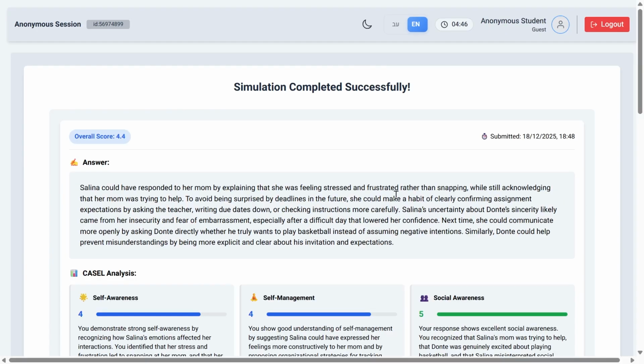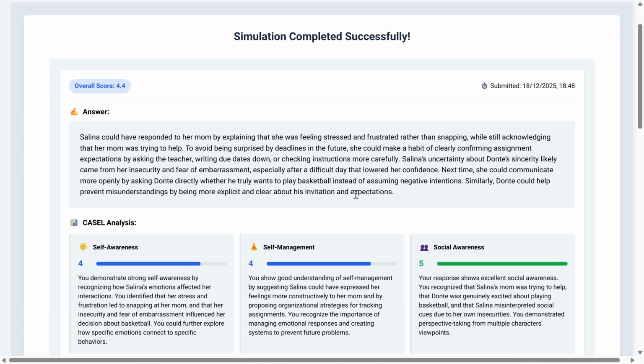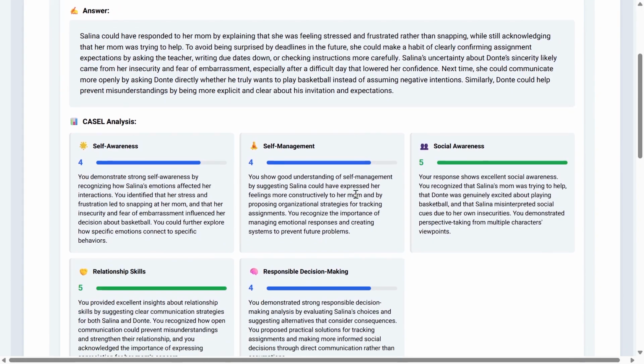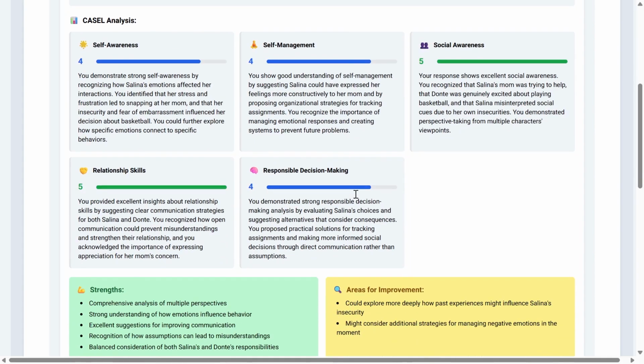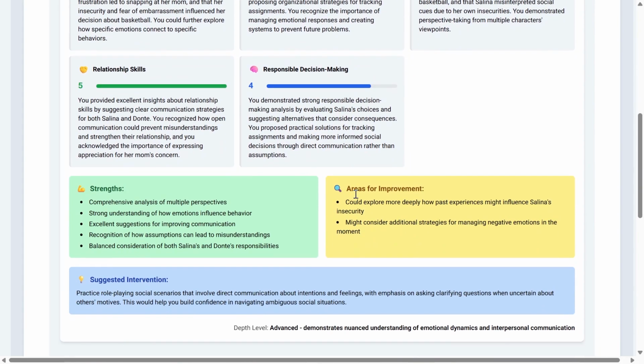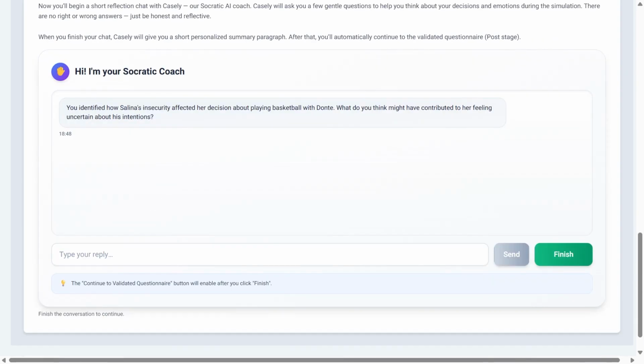dialogue. At this stage, participants are first presented with an AI-based automated analysis of their simulation response. The system transforms the open-ended text into a structured assessment grounded in social-emotional learning principles, providing concise feedback that reflects key aspects of the response. This analysis serves as a bridge between the qualitative stage and the intervention phase of the system.